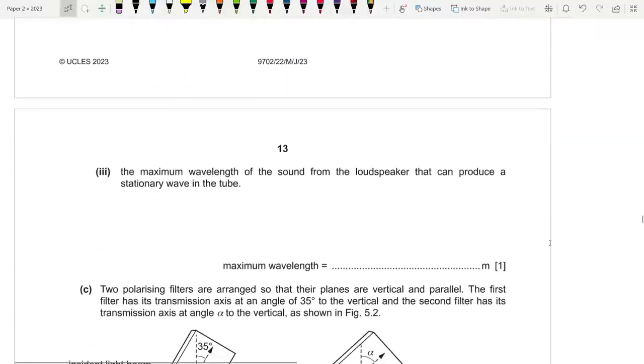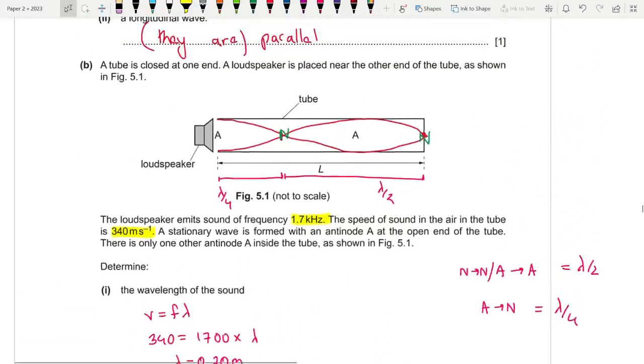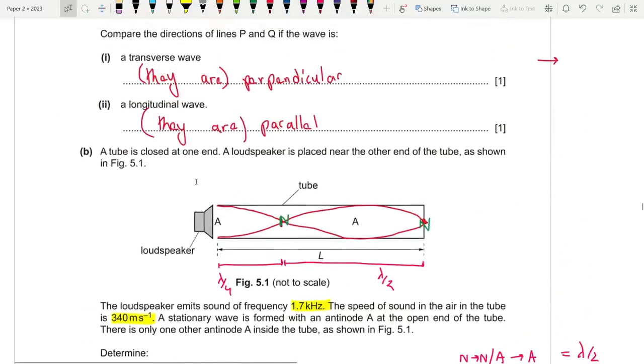The maximum wavelength of the sound from the loudspeaker that can produce a stationary wave in the tube. Okay, so let's take a look at this. We know that the patterns for one end open and another end closed are like this. The first pattern is like this. Let me draw a bigger opening. So this is the first pattern. This is called the first resonance. This is the first pattern where we have an antinode here and a node over here.